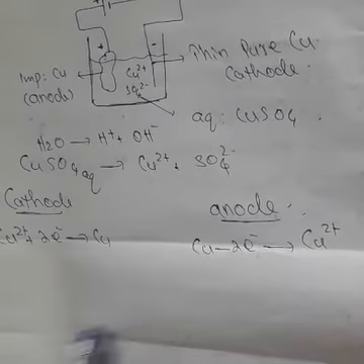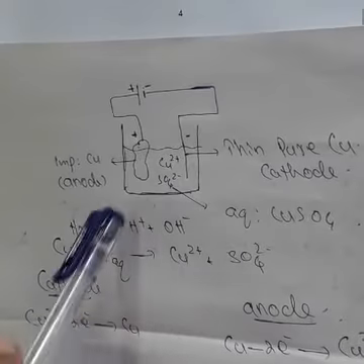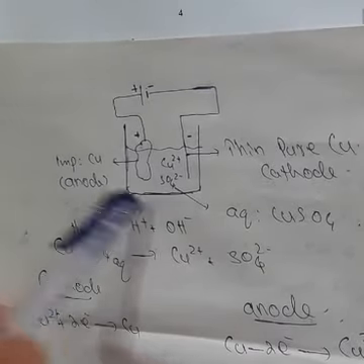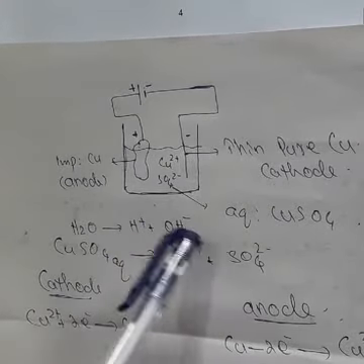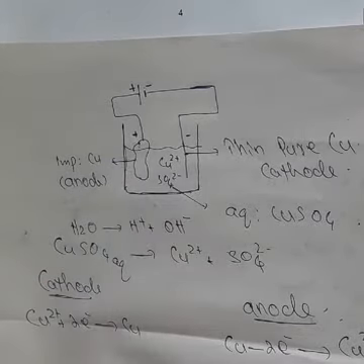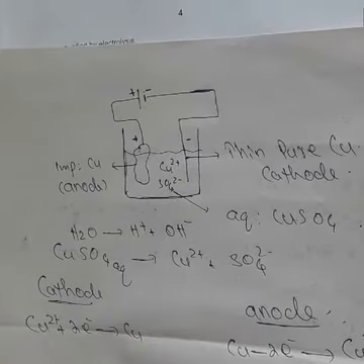So this diagram shows refining of copper. Refining of copper means purification of copper. Here at anode it is impure copper. After passing electricity, all copper will deposit at cathode. Finally, you will get a big pure copper at cathode.